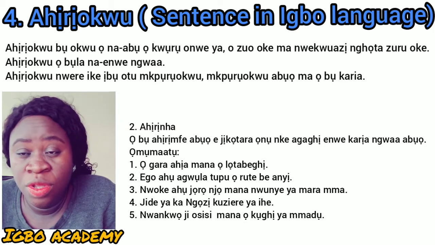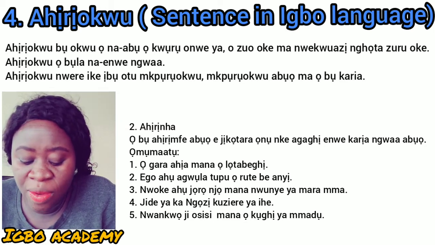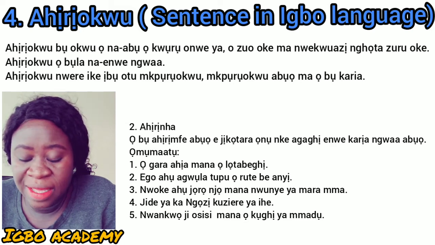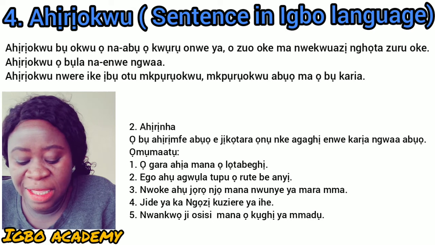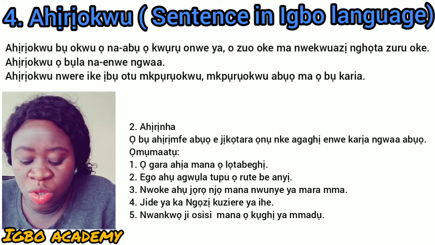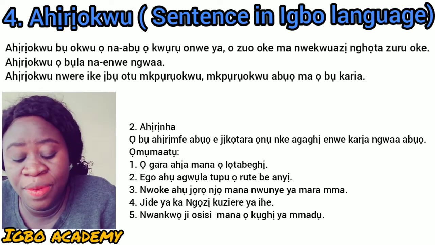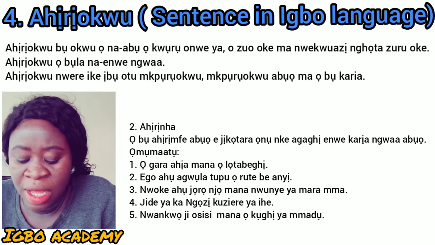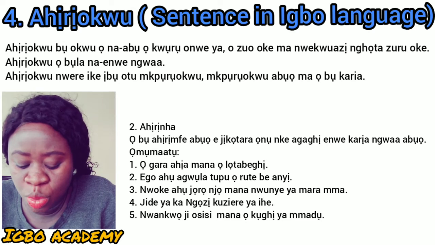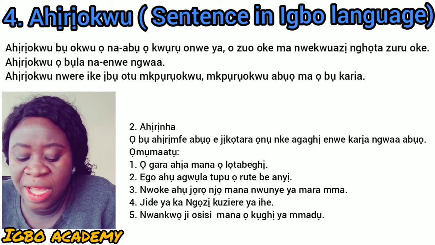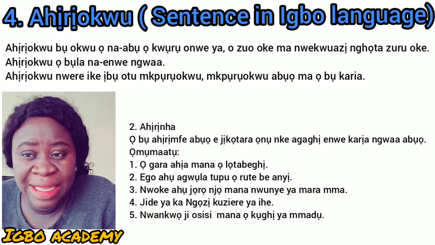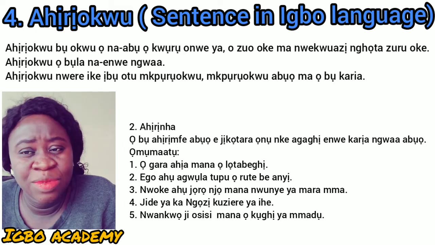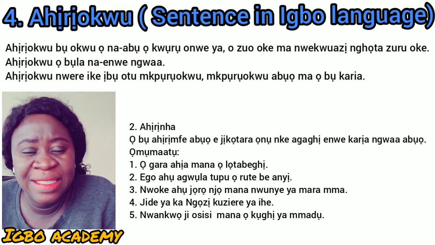So you see in this sentence, ego ahụ agwụla is a sentence. O rute be is another sentence, and it's linked with tupu. So each of the sentences contains a verb. Agwụla is the first one, rute is the second one, and it's linked with a conjunction, tupu. So that's ahịrị nha. Two sentences, each with a verb, linked with a conjunction.